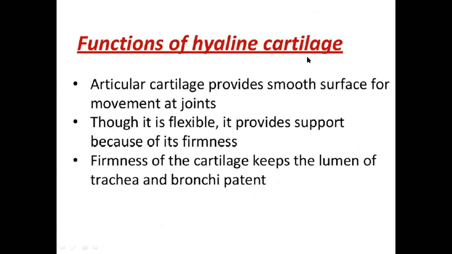Functions of hyaline cartilage: it provides a smooth surface at joints, and it is flexible. And the third point is very important: the firmness of the cartilage keeps the lumen of trachea and bronchi patent. If the trachea and bronchi were muscular, then there would be collapse of the trachea and bronchi and there would be difficulty in respiration. So cartilage is very much important to keep the lumen of the trachea and bronchi patent.